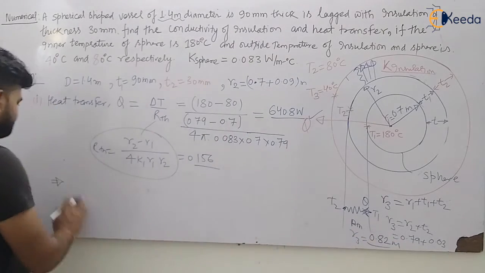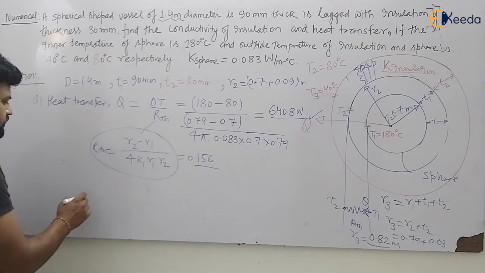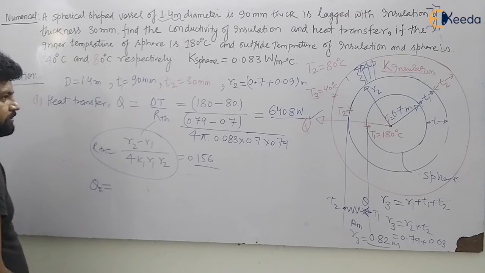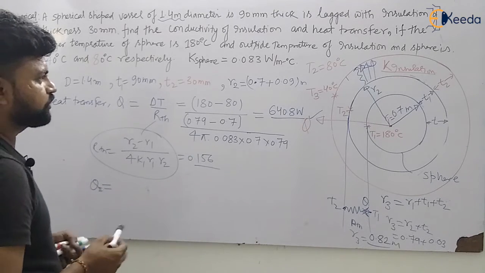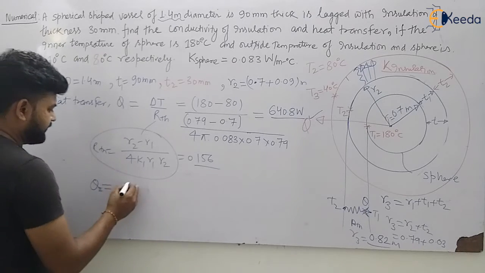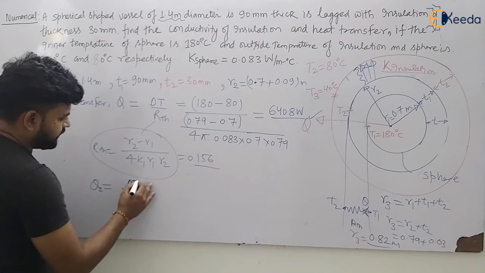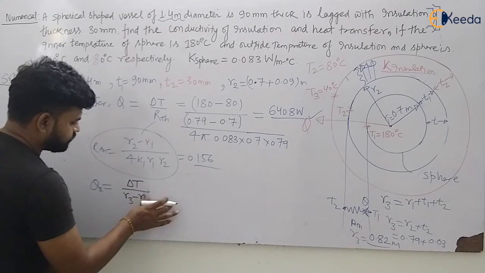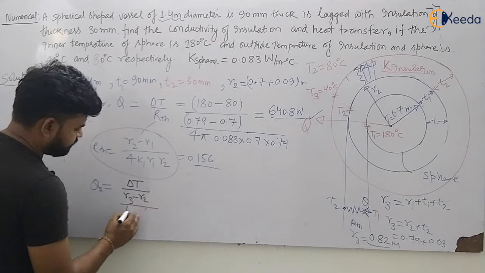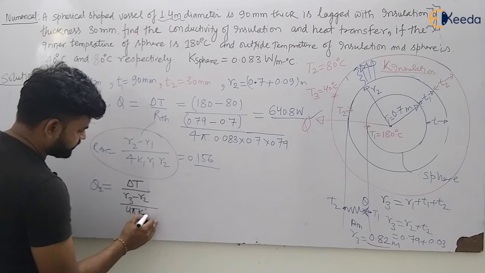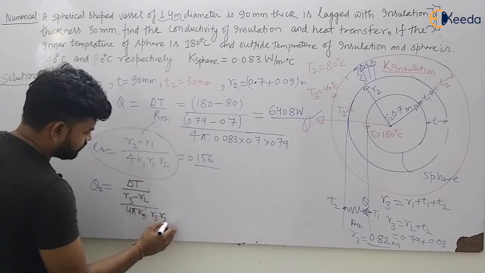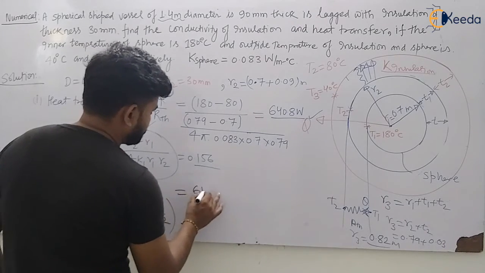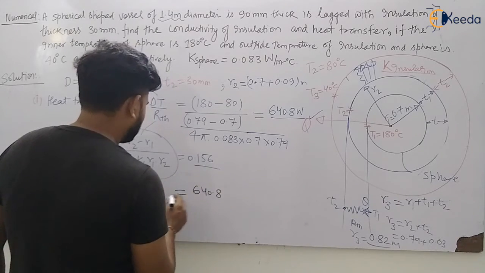So let us calculate the value of K insulation. So heat transfer will be same, and for the second case, for K insulation, it will be given by delta T divided by (R3 minus R2) divided by 4 pi K insulation into R3 R2. So heat transfer we know now. So heat transfer is equal to how much? 640.8, my dear students.